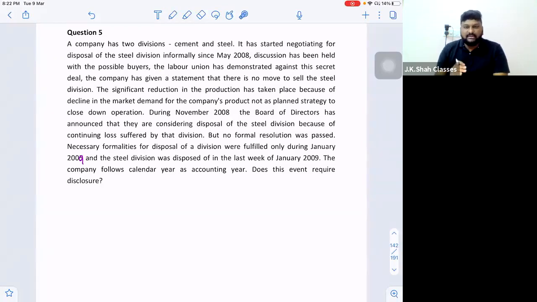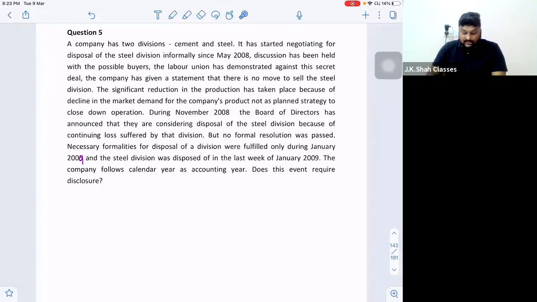So first these people tried to enter into an agreement for selling the steel division secretly. But sir, the labor union got the information and started demonstrating, how can you sell? You are not going to sell this, because what will happen to us if you sell the unit? So the company gave a clear statement. Fine, we are not doing anything. We are continuing with the business.